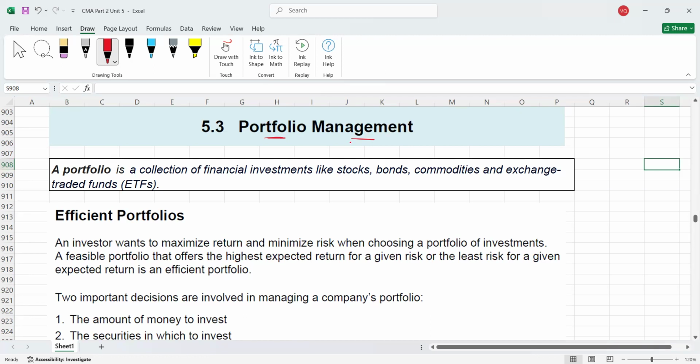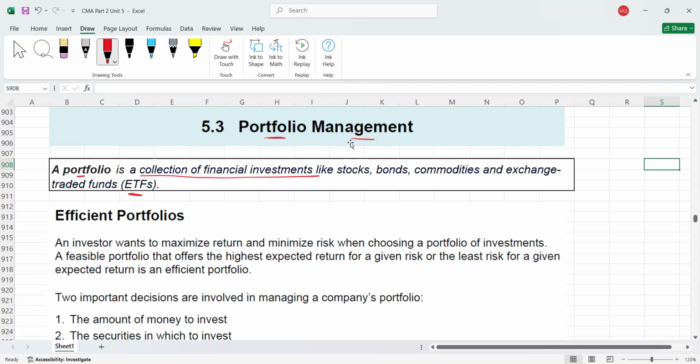So guys, a portfolio is simply a collection of financial investments. For example, if you are an investor, you may invest in stocks, bonds, or commodities, or even exchange traded funds like futures, option contracts, these kind of things.